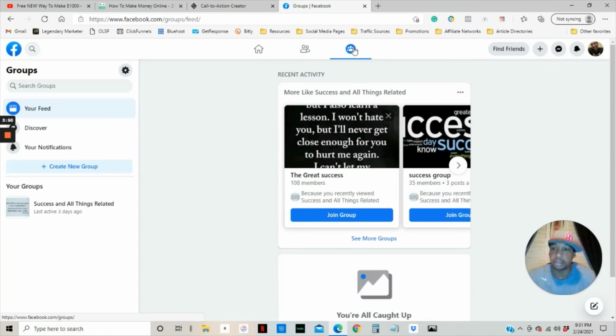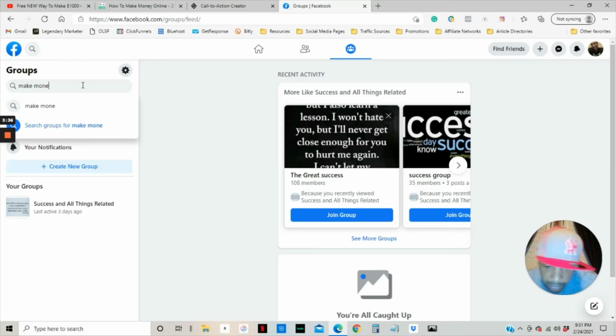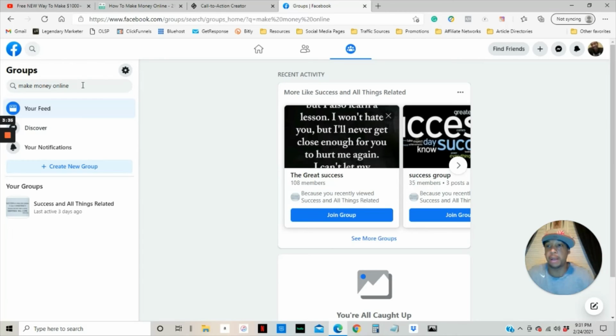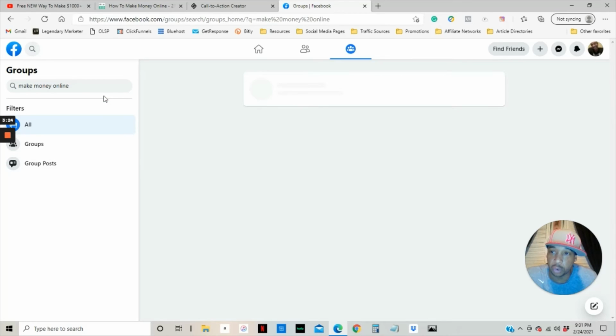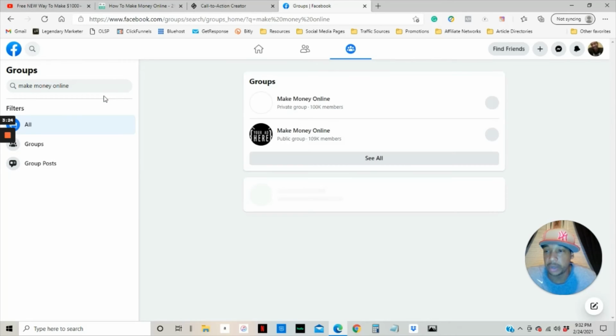Because the way this is going to work is, you're going to go on Facebook and search for groups like Make Money Online. And you're going to find plenty of different groups that'll come up. All right, and you're going to want to join each of these different groups. But the key is, when you join these groups, you're going to want to add value. You don't want to just go into these groups and spam your link.